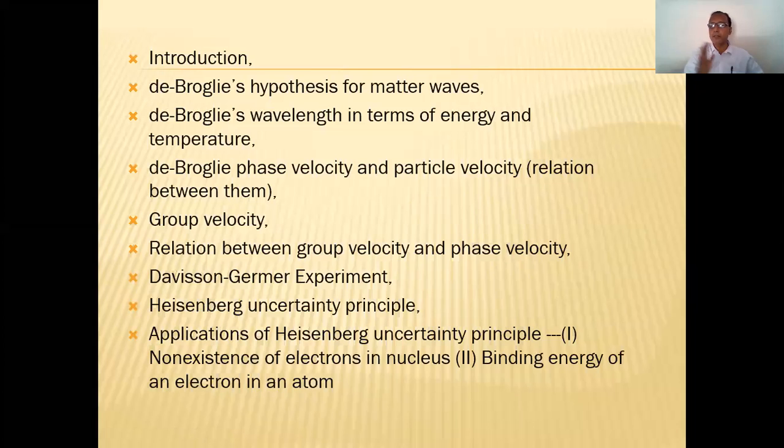Then we have to see the definition of group velocity and phase velocity. Then we will throw light on the Davisson and Germer experiment. Then we will see the Heisenberg uncertainty principle, and then the application of the Heisenberg uncertainty principle. And the most important focusing article of this chapter is the uncertainty principle, isn't it?